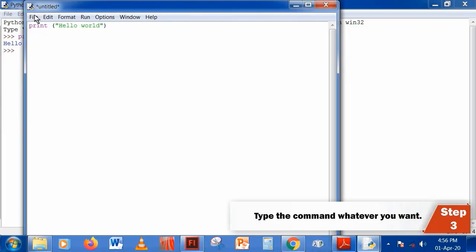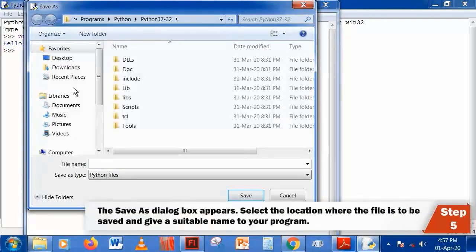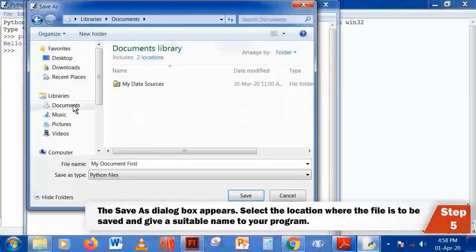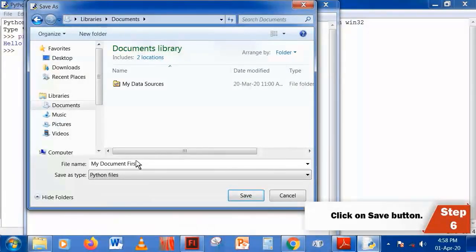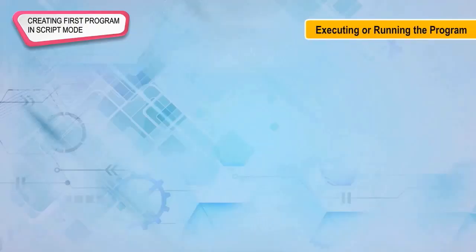Step 3. Type the command, whatever you want. Step 4. Click on Save As option in File menu. Step 5. The Save As dialog box appears. Select the location where the file is to be saved and give a suitable name to your program. Step 6. Click on Save button. The file gets saved with the extension .py.